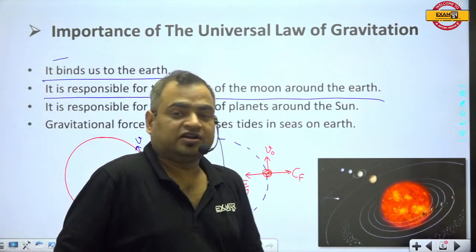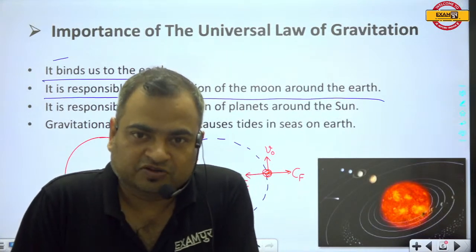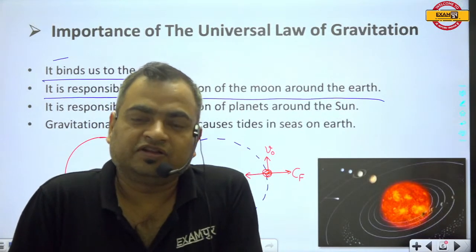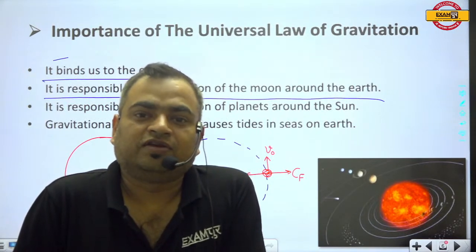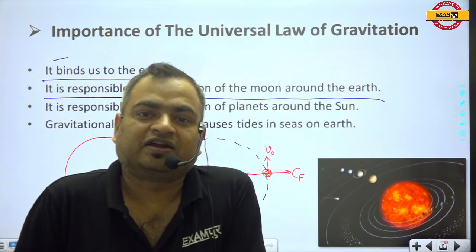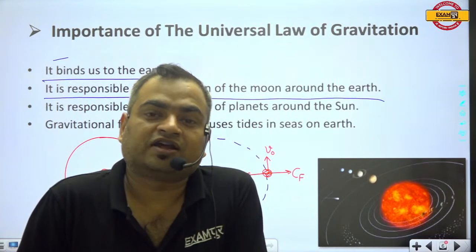The gravitational attraction force is the reason for the tide also. When the moon comes near to the surface of the earth while moving around the earth, due to the attraction force between the moon and the ocean water, the ocean water rises upwards.